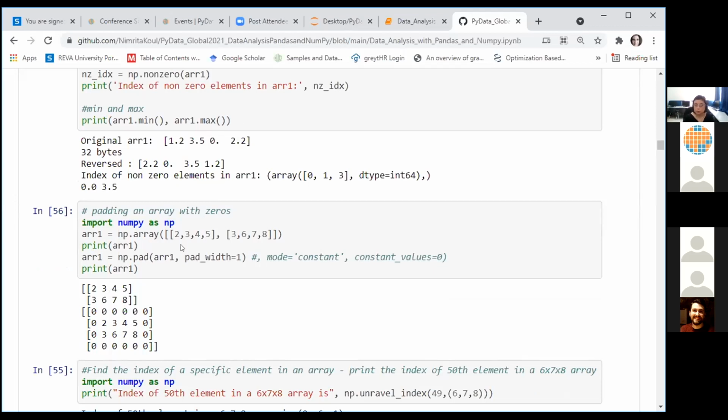There's an interesting function for padding your array. Suppose you already have an array which is a 2x4 array in this case.